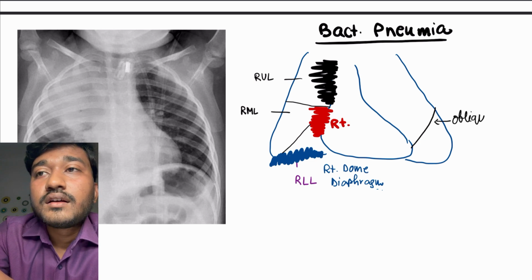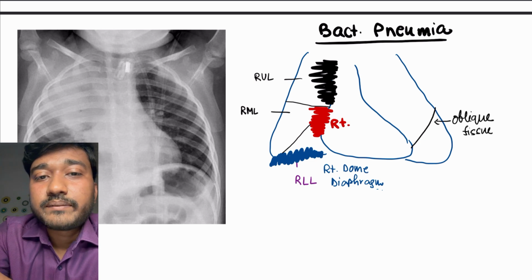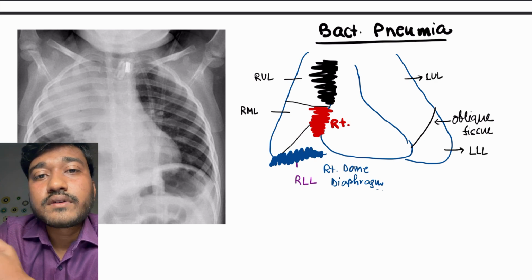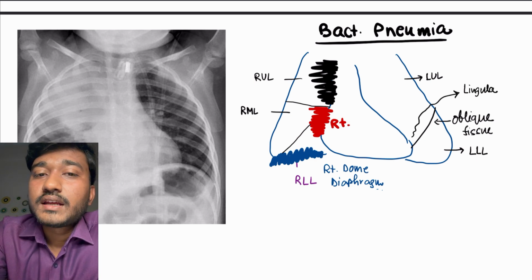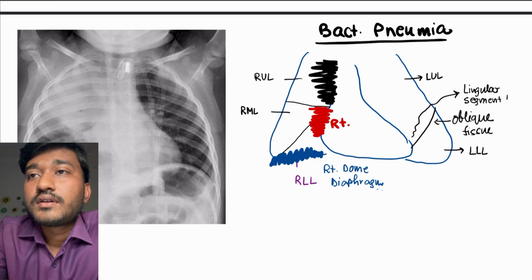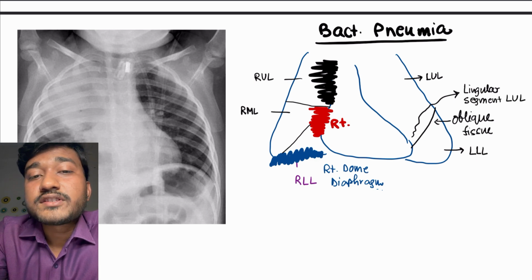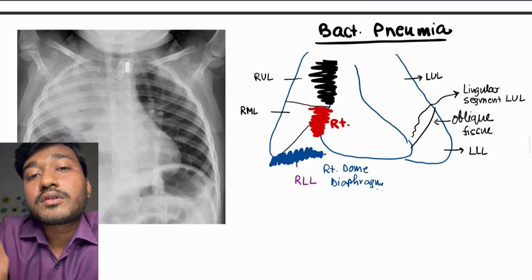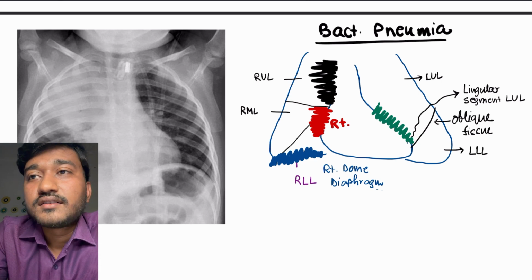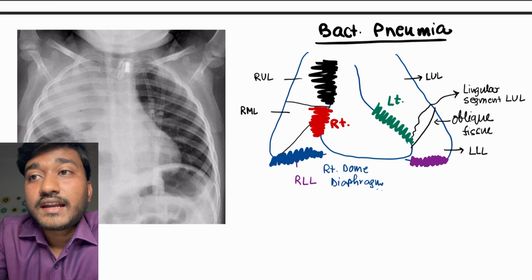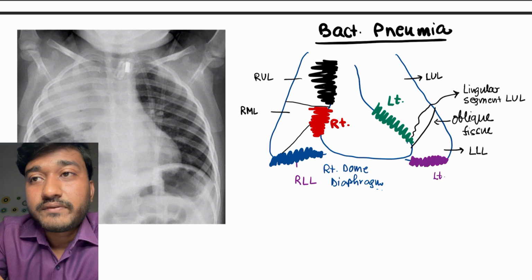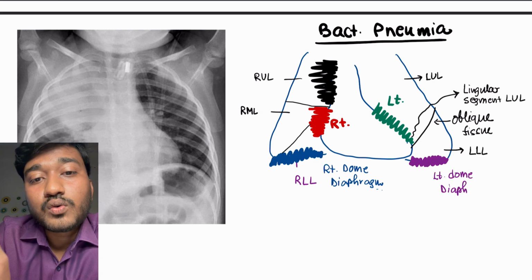Now this is the oblique fissure of the left lung, and above it there is the left upper lobe, below it there is the left lower lobe, and this is the lingular segment of the left lung. Now let's say there is opacification which obscures the left border of the heart. What is it? This is due to left upper lobe consolidation, and mostly the lingular segment of the left upper lobe is getting involved. And if you cannot make out the left dome of the diaphragm, if it is widely opacified, this is due to left lower lobe consolidation.